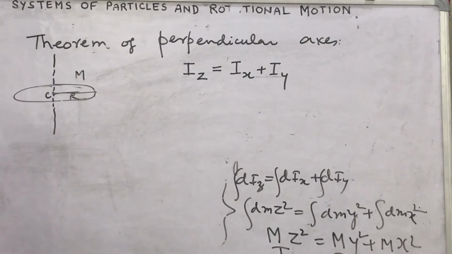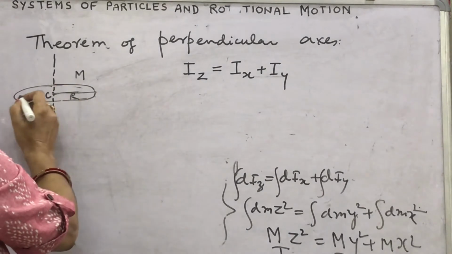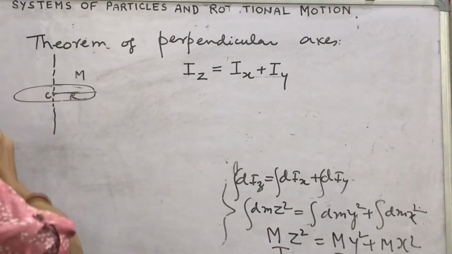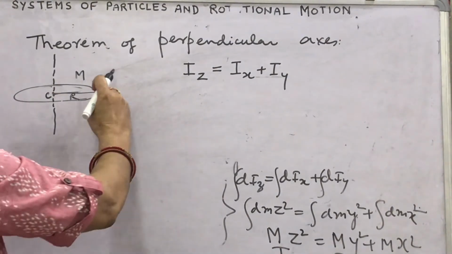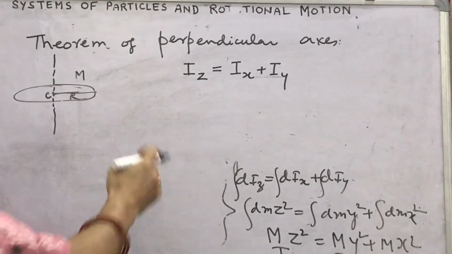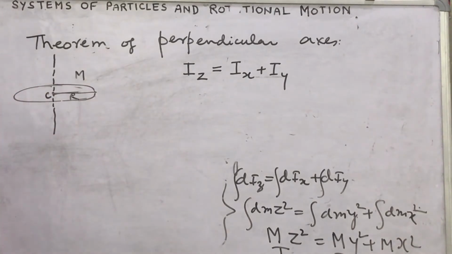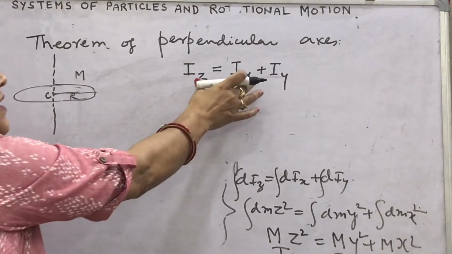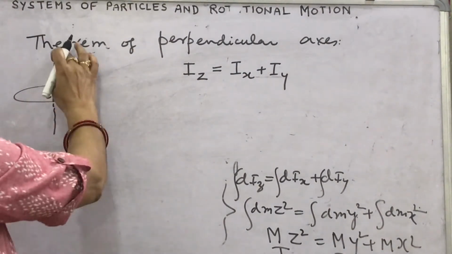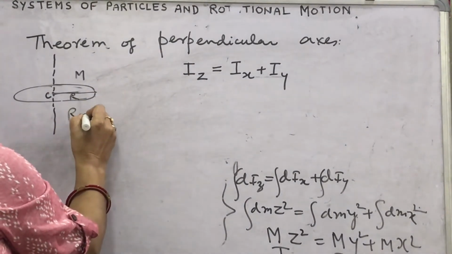Then if you have to find the moment of inertia about the axis which passes through its plane, you can say any of the diameters of the ring. It is asked, find the moment of inertia about the axis passing through its diameter. Look, you will apply this perpendicular axis theorem. What is this axis? Perpendicular to the plane, that is this Iz. So for the ring, what is Iz?